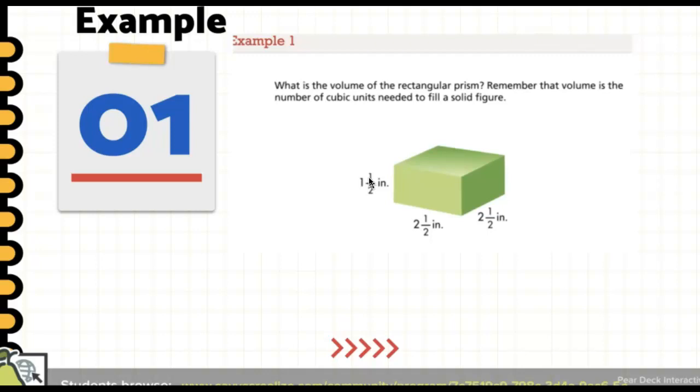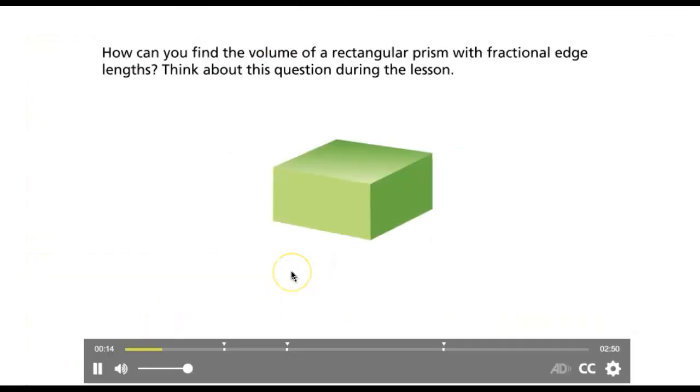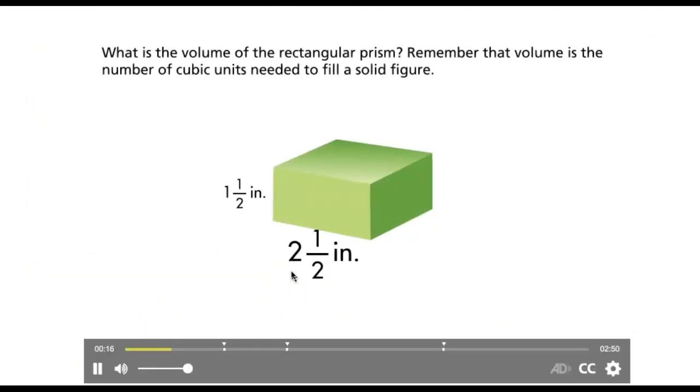There's another strategy that we could see, and I want you to look at this. What is the volume of the rectangular prism? Remember that volume is the number of cubic units needed to fill a solid figure. So we're asking how many fit inside, not the surface area that we used to have. This time it's the volume, how much will fit inside.